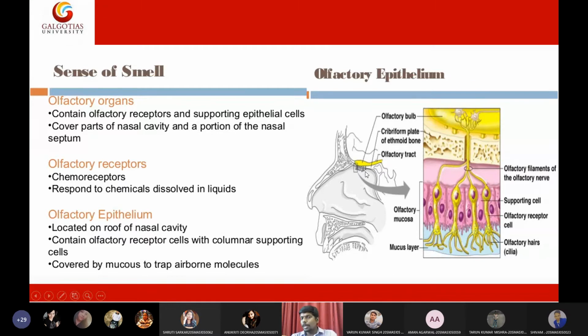It is a highly specialized modified mucous membrane that can detect chemical signatures from either smell or taste. It can trap airborne molecules and detect the evaporated or volatile substances from the air breeze. So the olfactory epithelium is a highly modified mucous membrane.